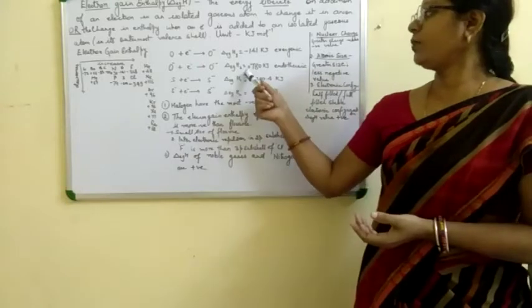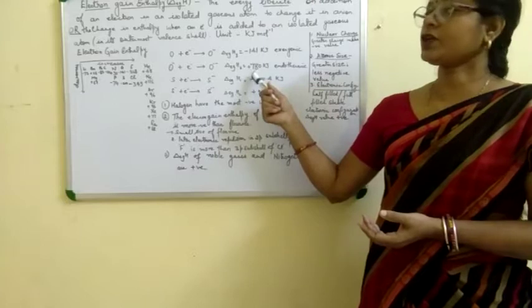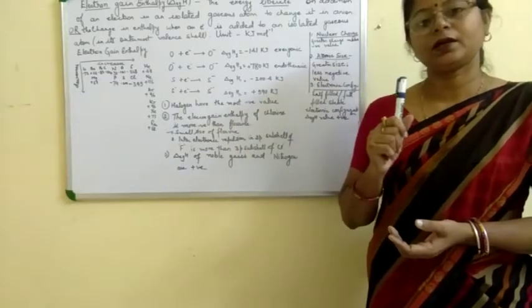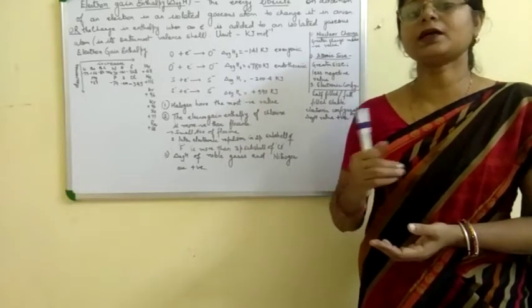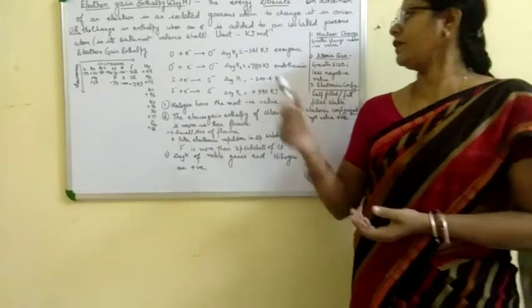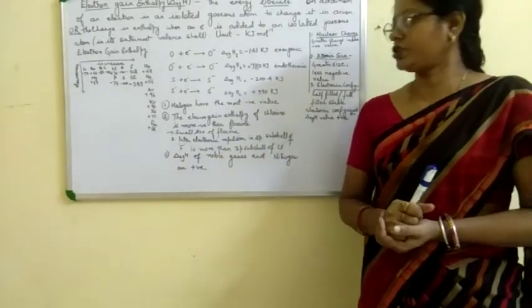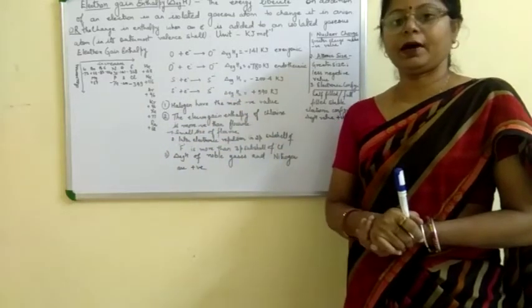That's why it is shown by a positive value. A positive value means the process doesn't happen easily. It requires a certain amount of energy, so it is an endothermic process and the value is positive in nature. A similar thing happens with the sulfur ion.